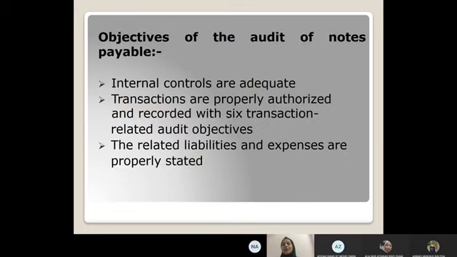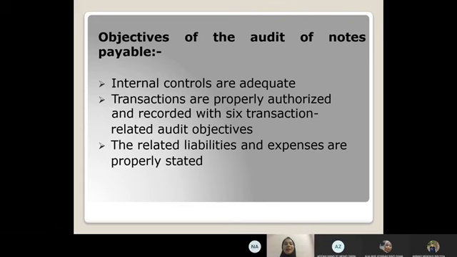Okay, the next is objective of the audit of notes payable. There are three. The first one is internal controls are adequate. The second one is transactions are properly authorized and recorded with 6 transaction related audit objectives. Okay, the 6 transaction related audit objectives, the first one is existence, which is recorded transactions exist. Second one is completeness, existing transactions are recorded.